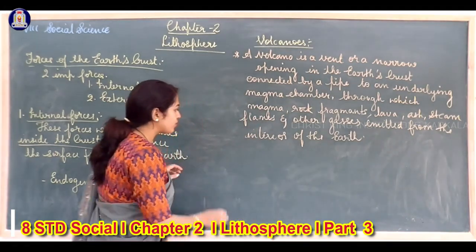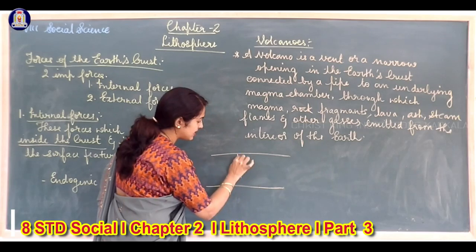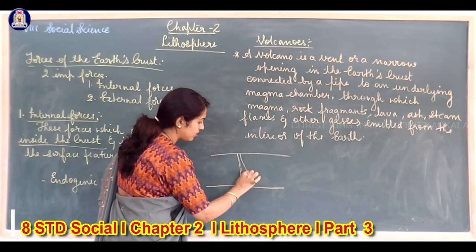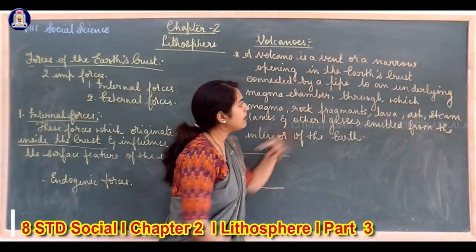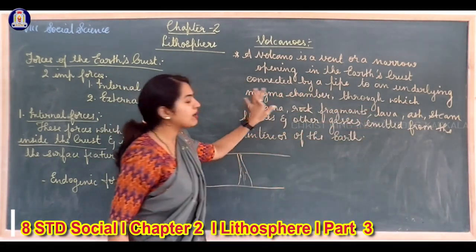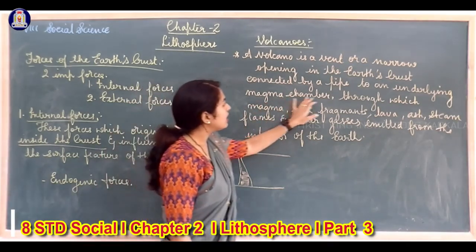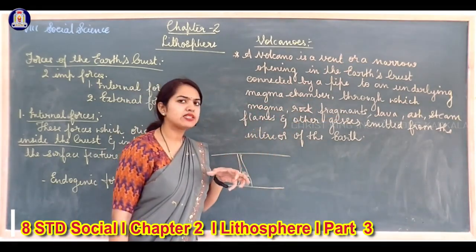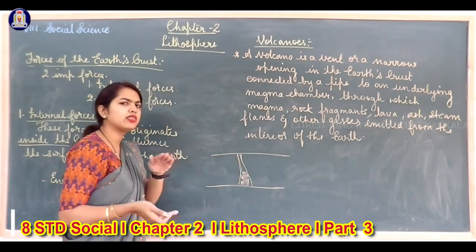If I show you a rough diagram, if this is the crust, this is a narrow opening, and this is kind of a pipe, connected to an underlying magma chamber. Magma is the liquid form of the materials you find in the crust.